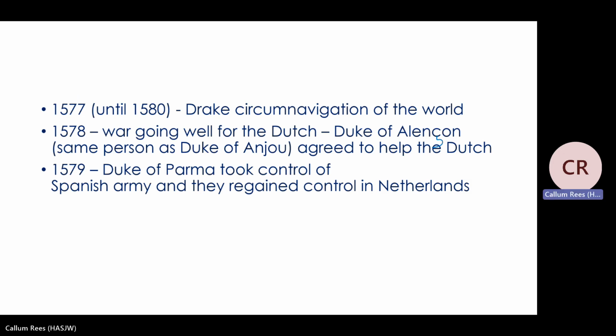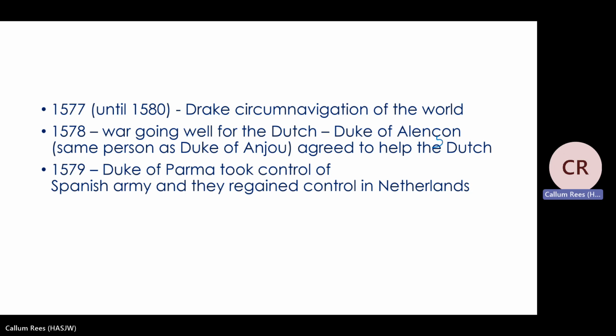At this stage, we get Drake's journey to circumnavigate the world, which means essentially he's going to sail all around the world. Now, 1578, the war is actually going well for the Dutch, and they get the help of someone called the Duke of Alençon, also called the Duke of Anjou. And he has said that he will help the Dutch as well. So this potentially is going to be a problem for the Spanish.